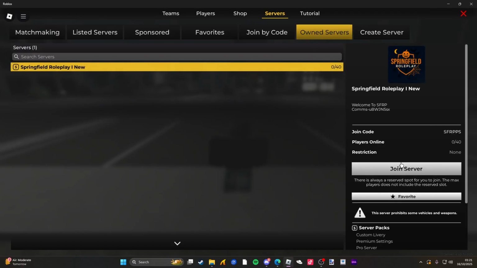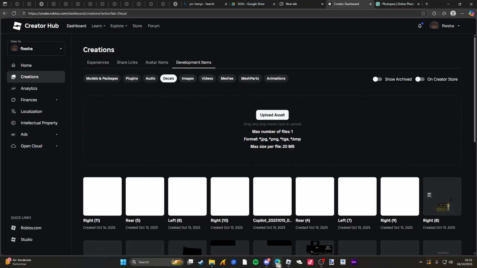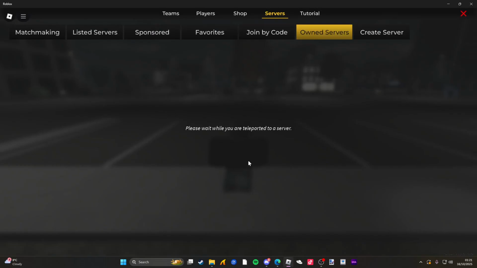Own servers, your server, and then once you have done that, you're going to go grab the, actually no, you've got to wait for it to load. It takes some time. Sometimes you've got to wait for the ID to load, but once that's loaded, it will pop up in the car.